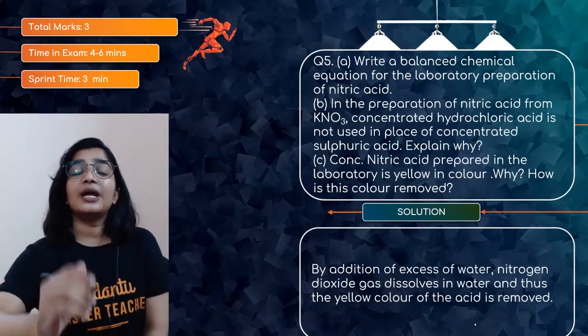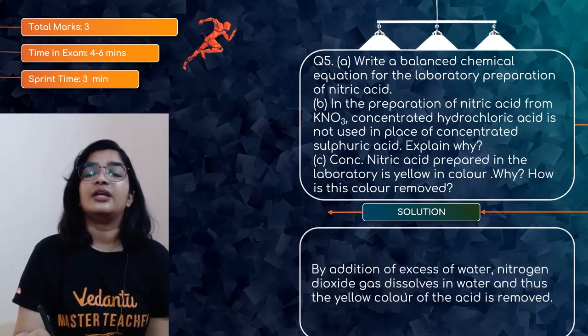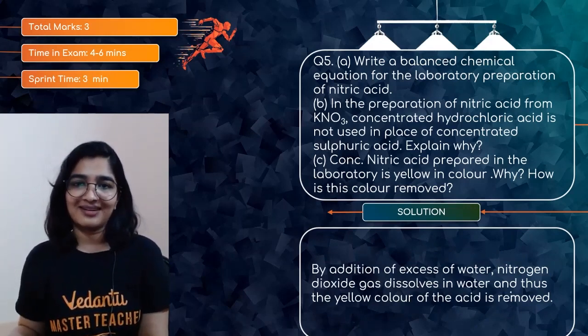So by addition of excess of water, nitrogen dioxide dissolves in water, thus the yellow color of the acid is removed. But you'll be diluting the acid as well, right?